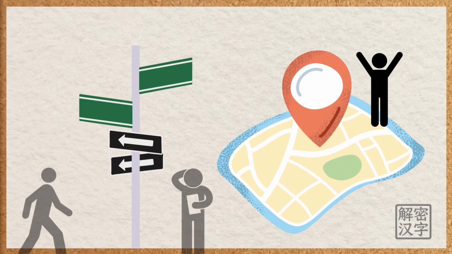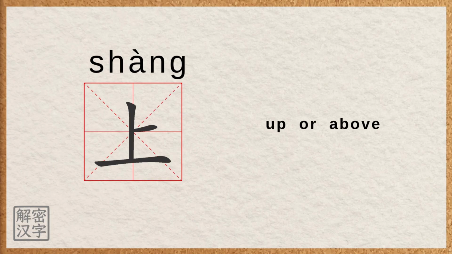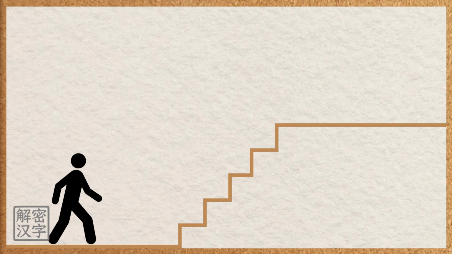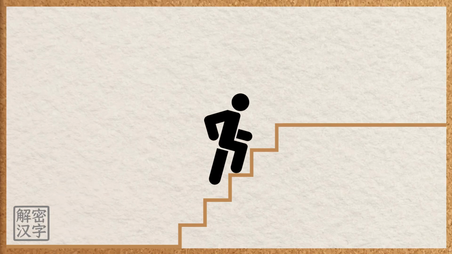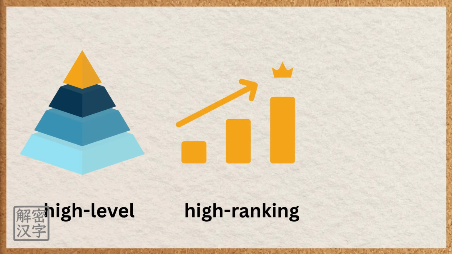In the upcoming videos, we're going to learn Chinese characters related to direction and position. Today, we'll start with this character. Its pronunciation is shàng. It means up or above. Besides showing the upper direction, it can also describe an upward movement, like going from a lower place to a higher one. It can also refer to a higher level, rank, or quality.